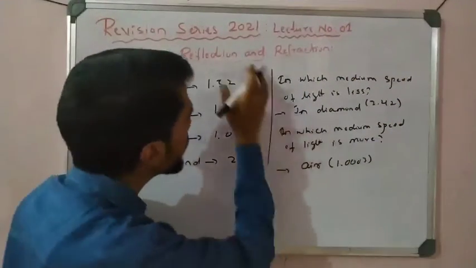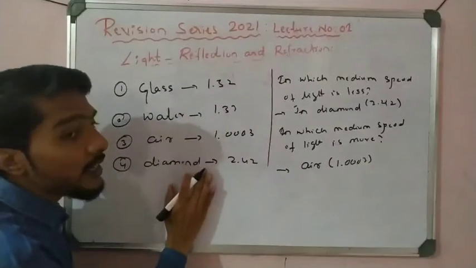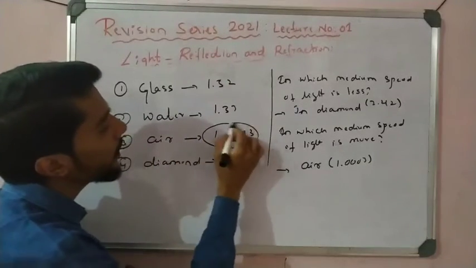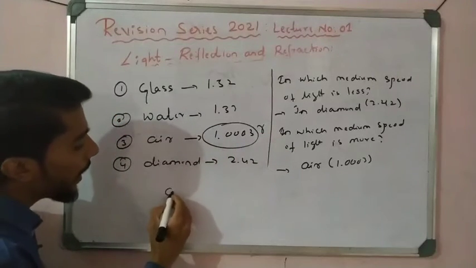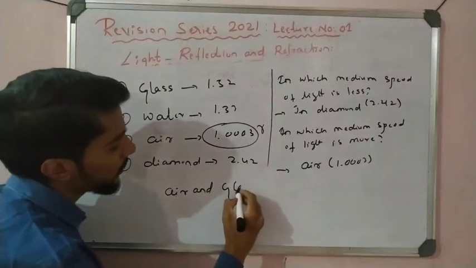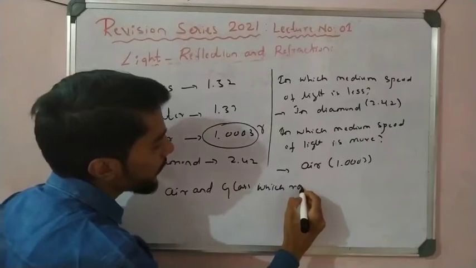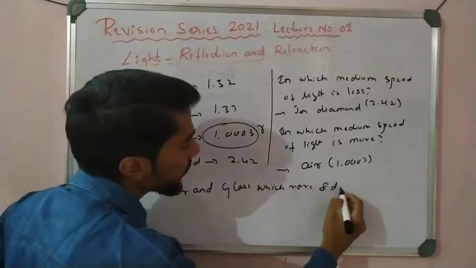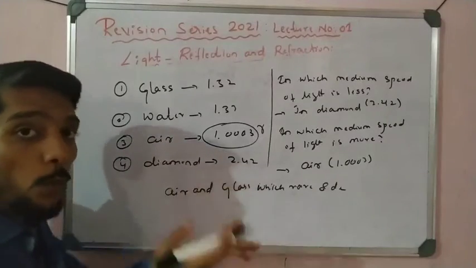And see here, which is the rarer medium here? If I compare air and glass, which is rarer and denser? See, rarer means less refractive index, denser means more refractive index.